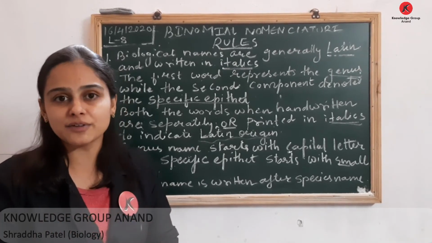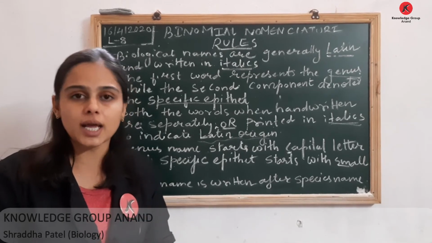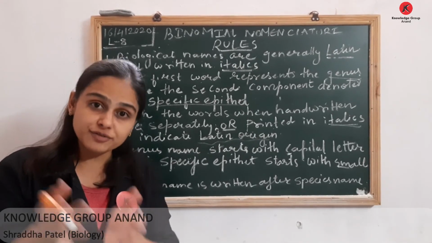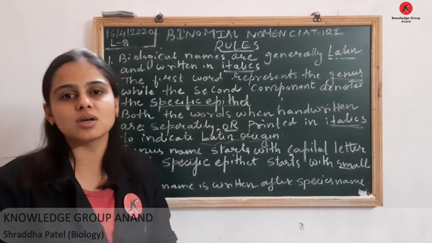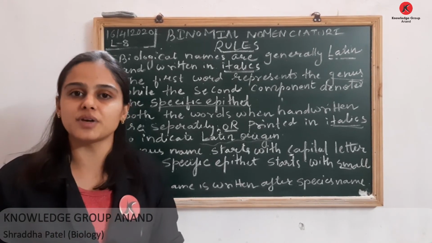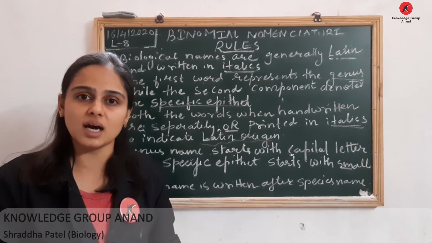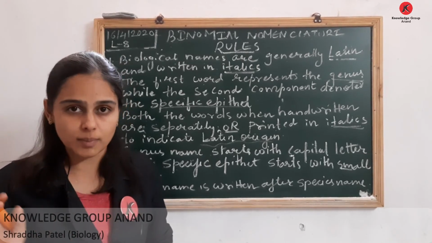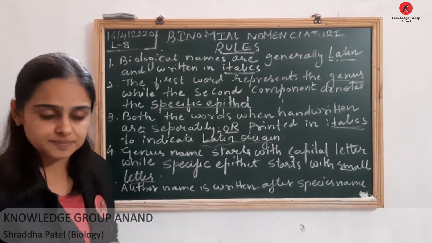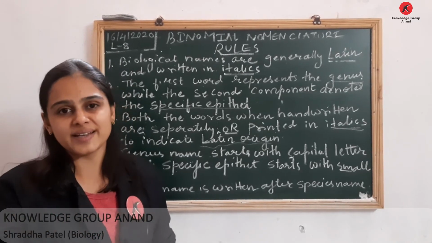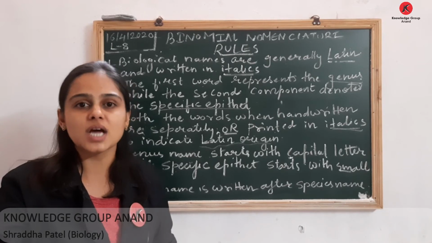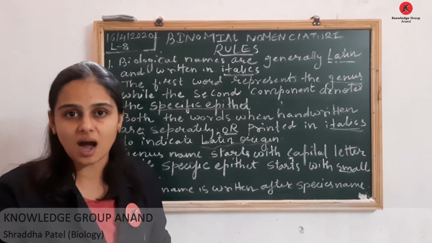Such a scientific name which has the name of the author after the species represents the complete scientific name. If I want to give one example, in your NCERT book it is given of mango. The scientific name of mango is Mangifera indica.